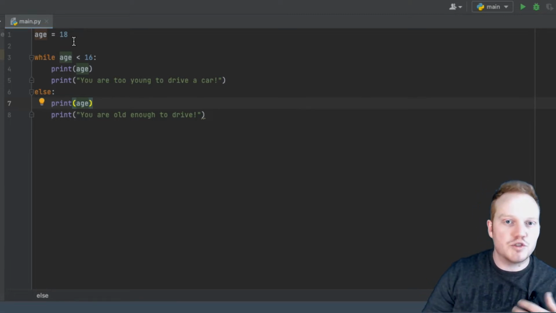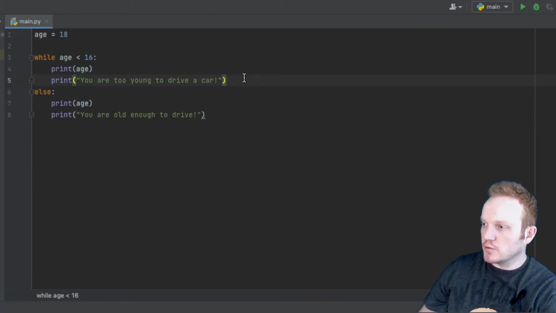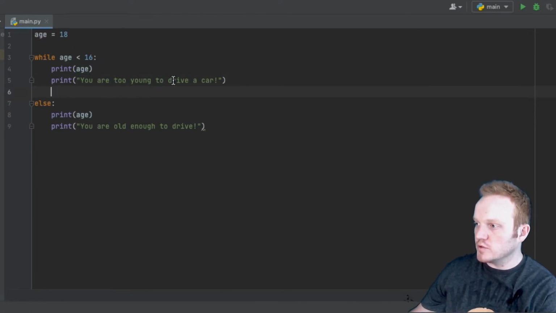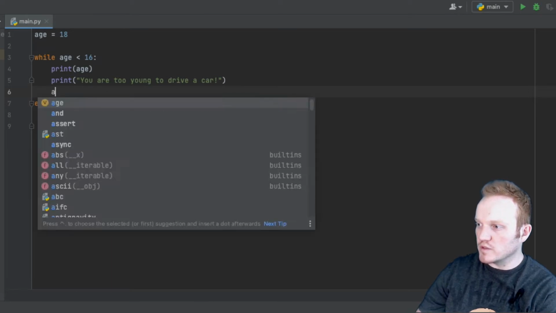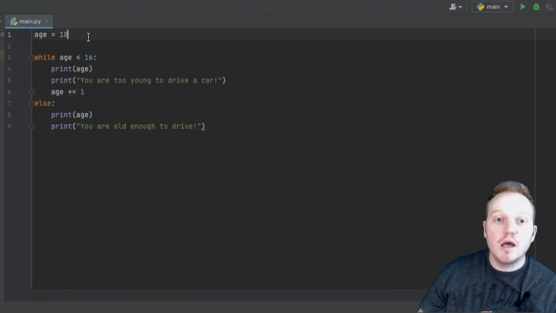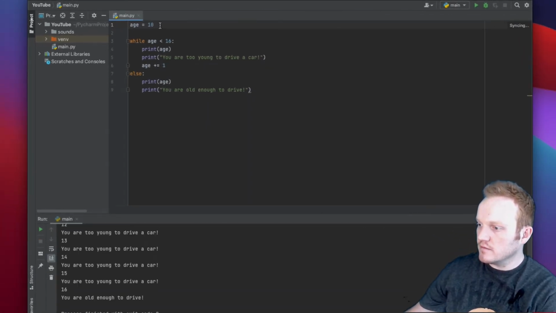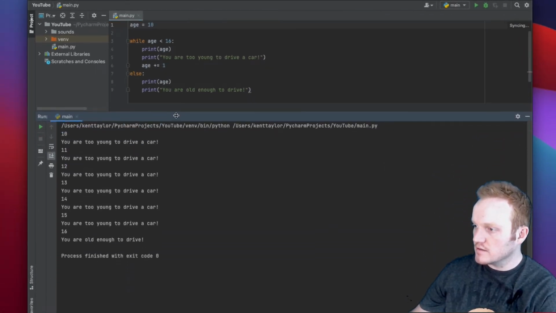But we are going to add 1 year to the age every single time the loop runs. So just underneath your original print statement on you're too young to drive a car, we are going to set age to whatever the current age is plus 1. I'm going to now change my age to something younger than 16. I'll say 10.